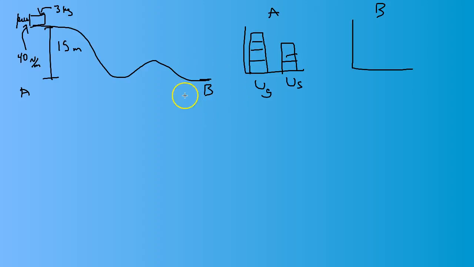What kind of energy do we have here at point B? Well, at point B, we could say that the gravitational potential energy is gone. The elastic potential energy is gone because the spring is no longer compressed. And now we have kinetic energy. So we can make a nice big bar here. We have 1, 2, 3, 4, 5, 6, 7 boxes of kinetic energy here. And now we can use this to write an equation.